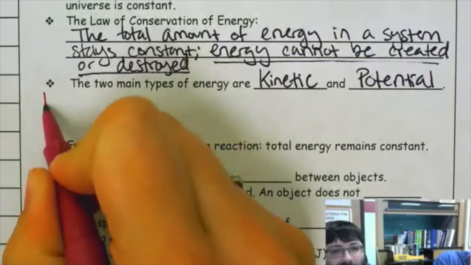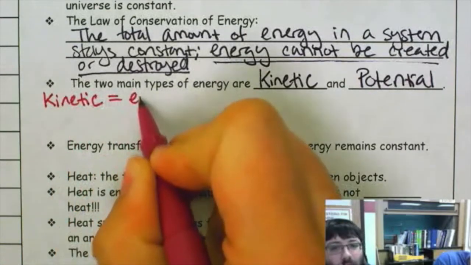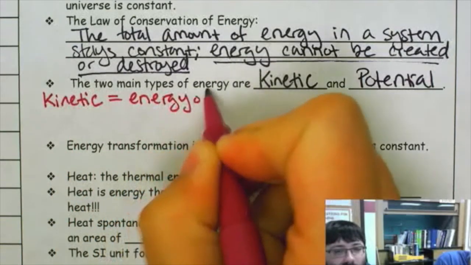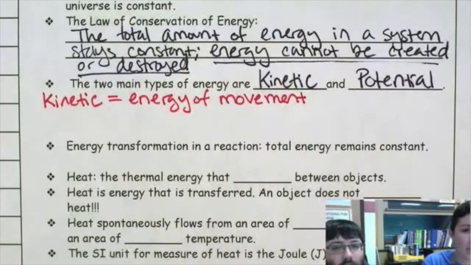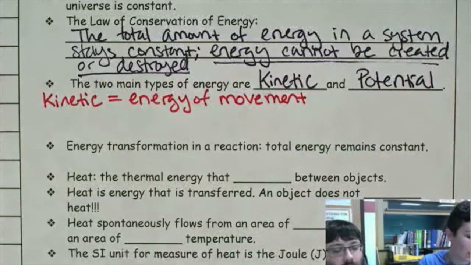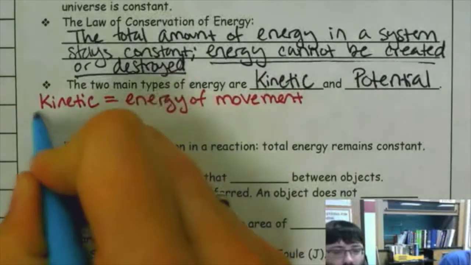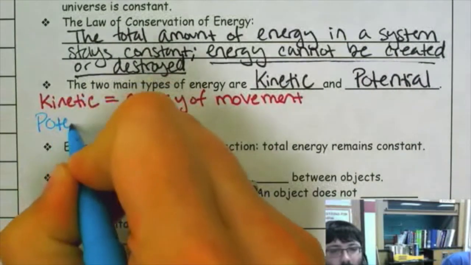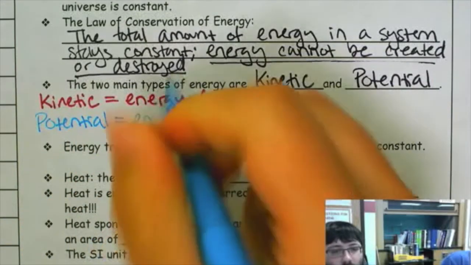Kinetic is energy of movement. So then potential energy would have to be the energy of position, depending on where you are. You have energy stored up inside of you that could be used for other things. So potential is energy of position.